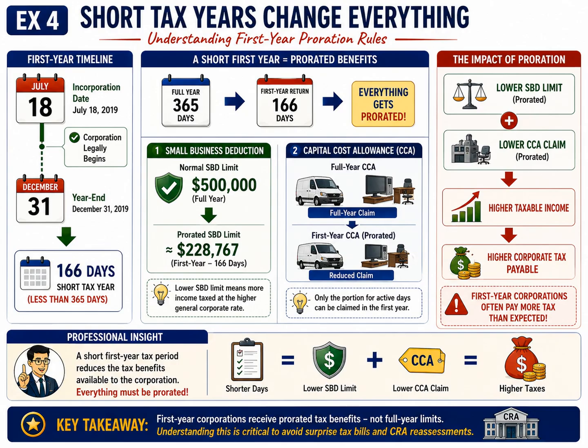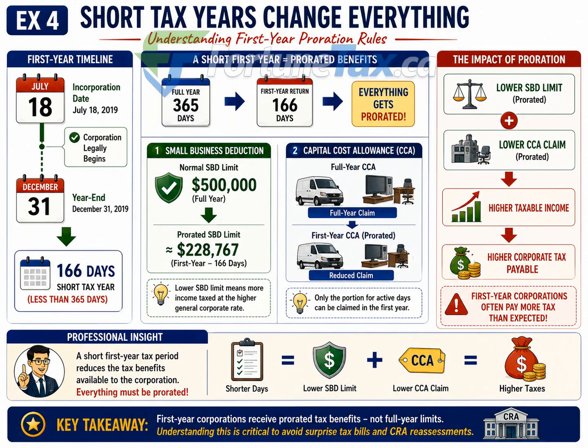The second major area affected is capital cost allowance, or CCA. Capital cost allowance represents the tax depreciation that businesses claim on depreciable assets such as vehicles, equipment, computers, and machinery. Notice the illustration showing business assets like a delivery van and office equipment. During a normal full taxation year, the corporation may be able to claim a full year's allowable capital cost allowance, subject to the normal CCA rules.